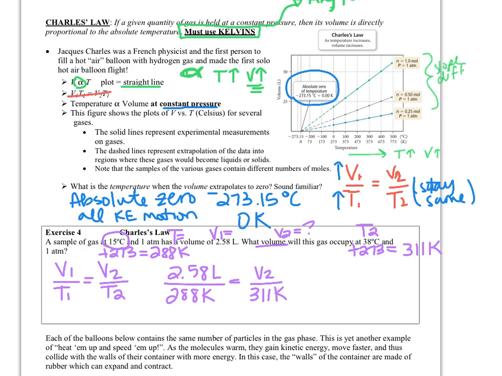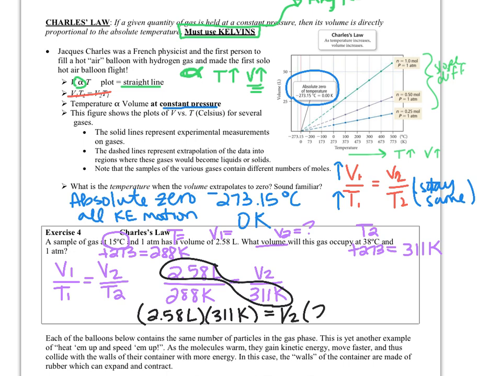So in this scenario, this is why I'm showing you the math, just to help those of you that aren't as good at math, you're going to do a cross multiplication. So we're going to do 2.58 liters times 311 Kelvin. That's where they got V1 T2 is equal to V2 times 288 Kelvin, because we did the cross multiplication of this side. And then you would divide by 288 Kelvin on both sides. Hopefully you're seeing how I'm getting that. Kelvins are going to cancel.